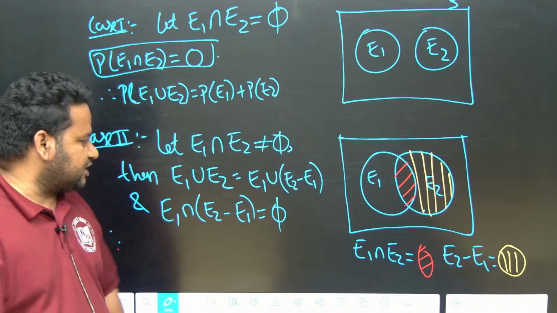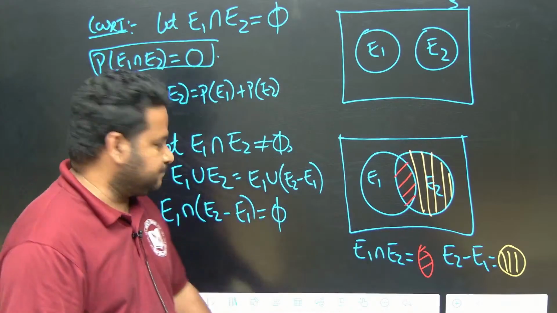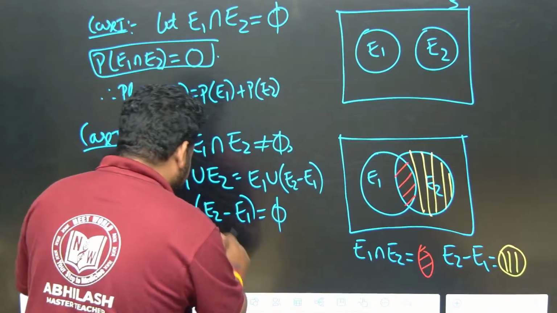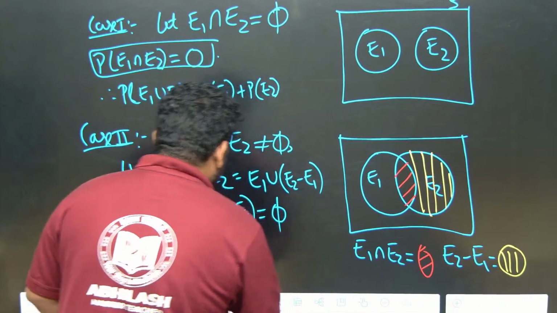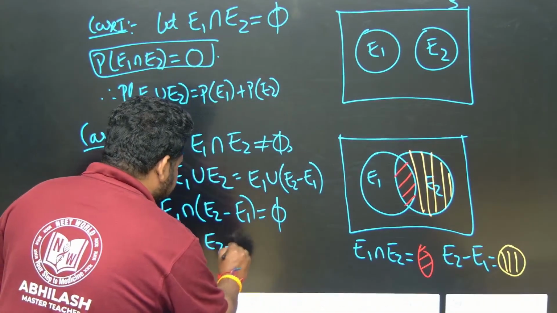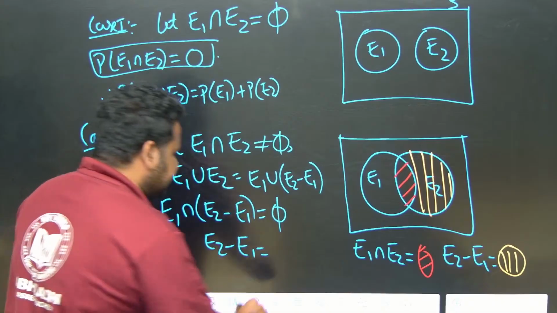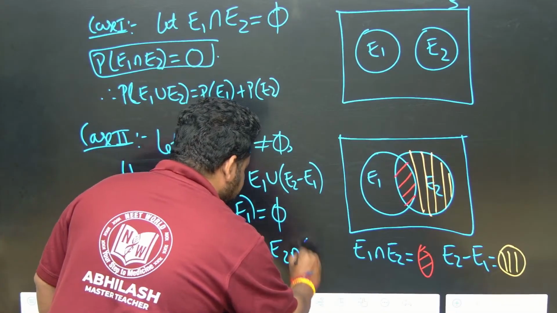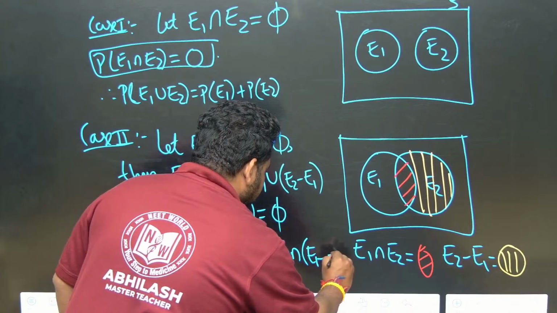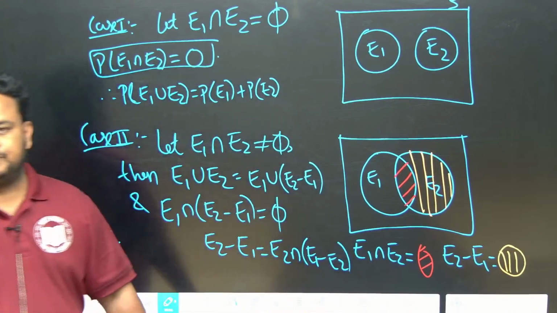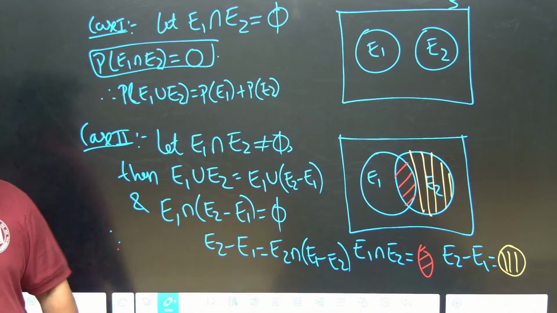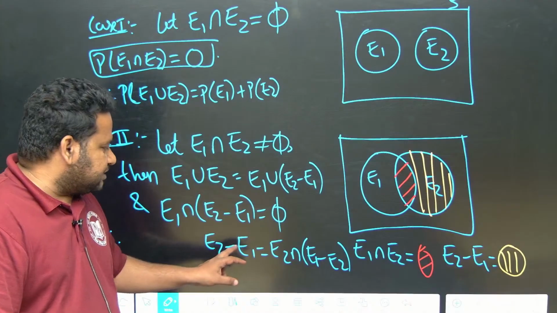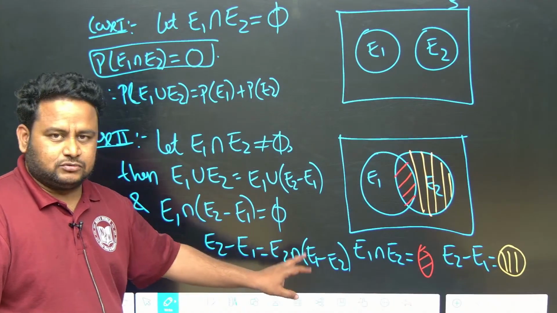Also, you have to understand what this E2 minus E1 means. You don't have to write this here, but I will write it. E2 minus E1 is nothing but equal to E2 intersection E1 minus E2. This you have to remember. E2 minus E1 is nothing but E2 intersection E1 minus E2. This is what we have.